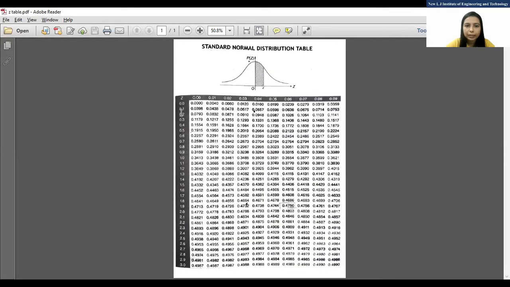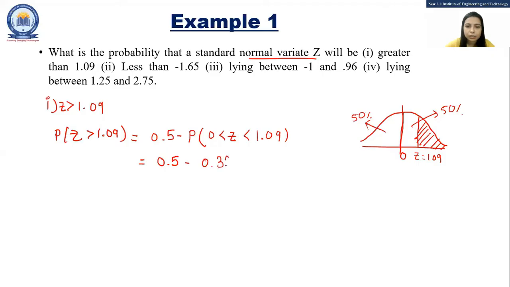For 1.09, that means 1.0 and 0.09, the value is 0.3621. So 0.5 minus 0.3621 is equal to 0.1379.